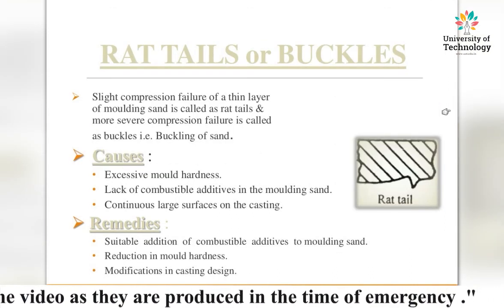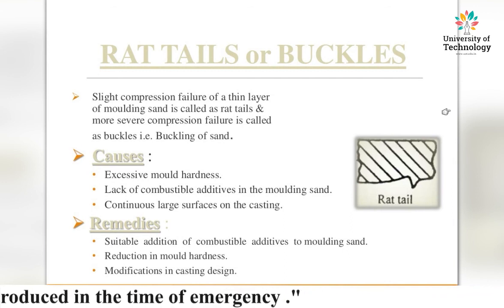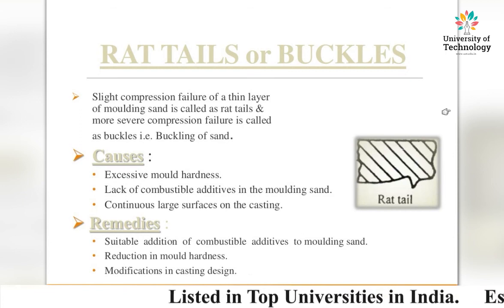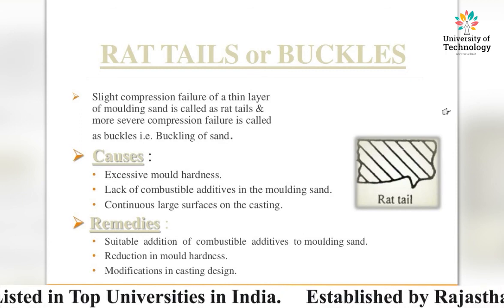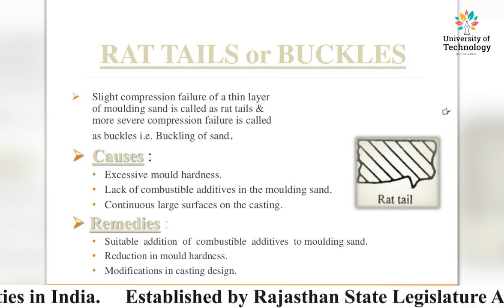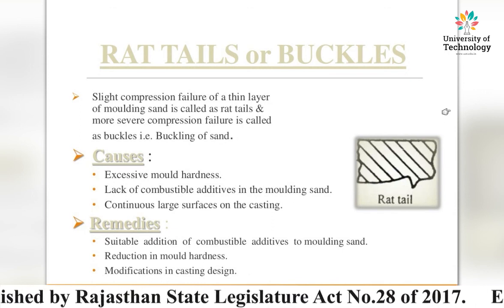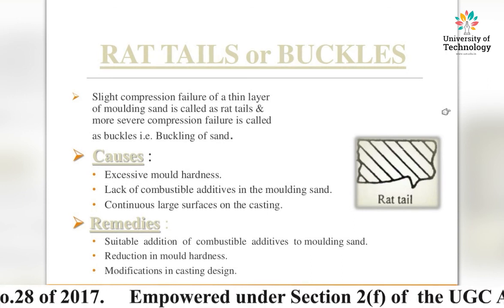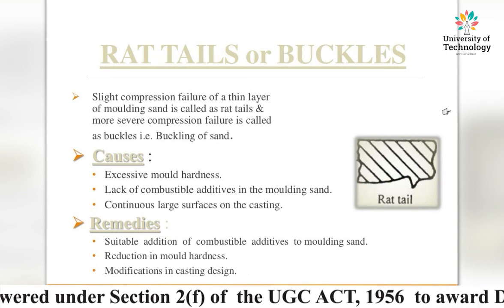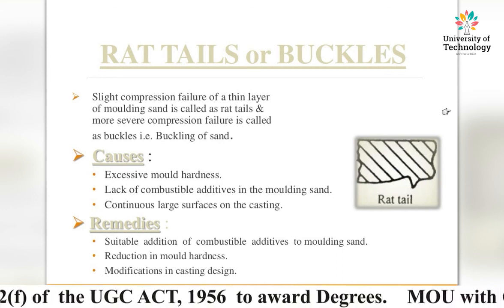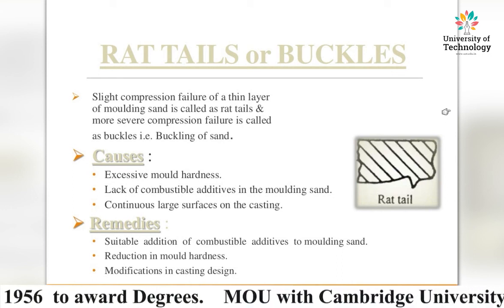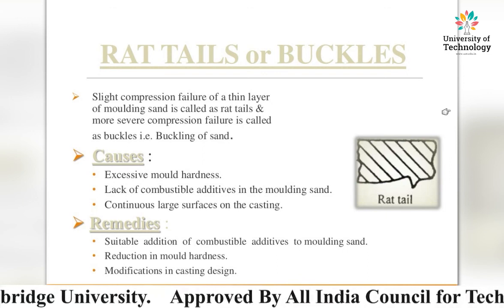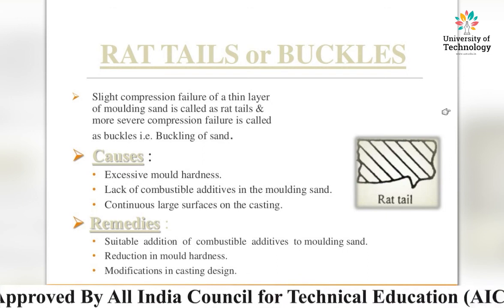Rat tails or buckles, that type of casting defect: slight compression failure of a thin layer of molding sand is called a rat tail, and more severe compression failure is called a buckle, that is buckling of the sand. Causes of this type of defect are excessive mold hardness, lack of combustible additives in the molding sand, and continuous large surface on the casting. These are basic causes of this type of defect.